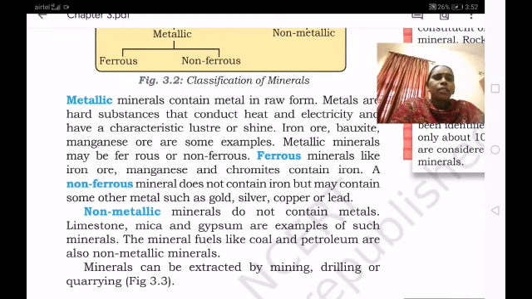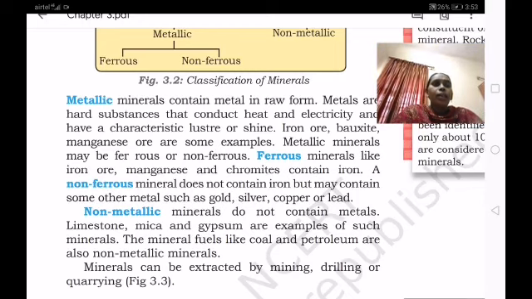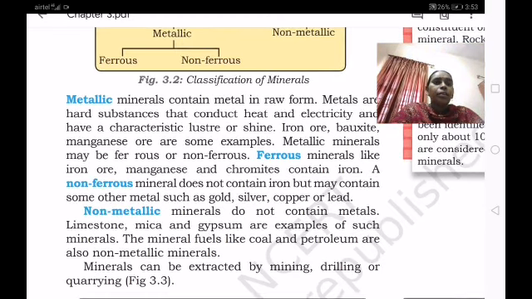Ferrous minerals like iron ore, manganese and chromite contain iron. Non-ferrous minerals do not contain iron, but may contain some other metal, such as gold, silver, copper and lead.